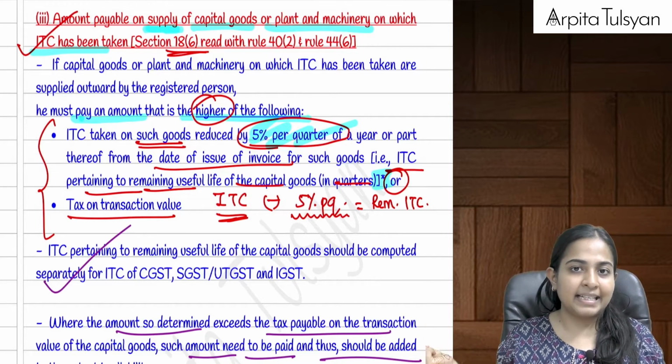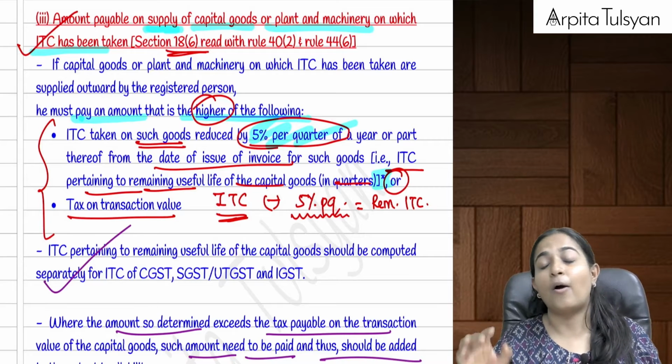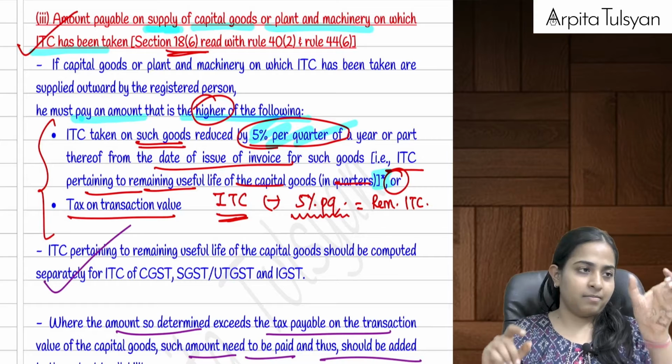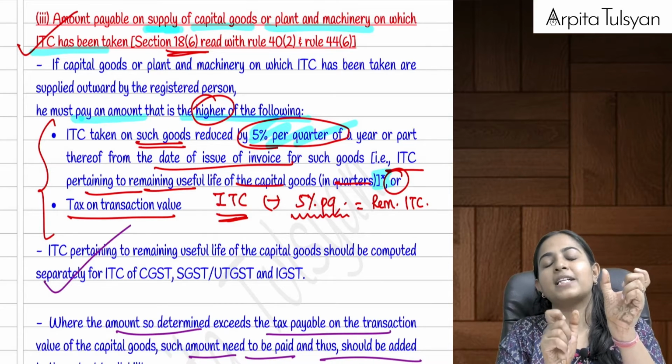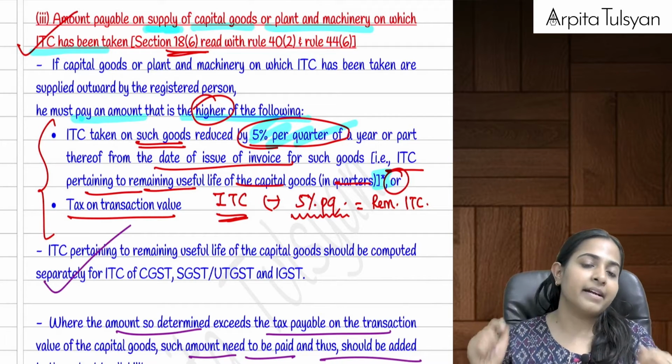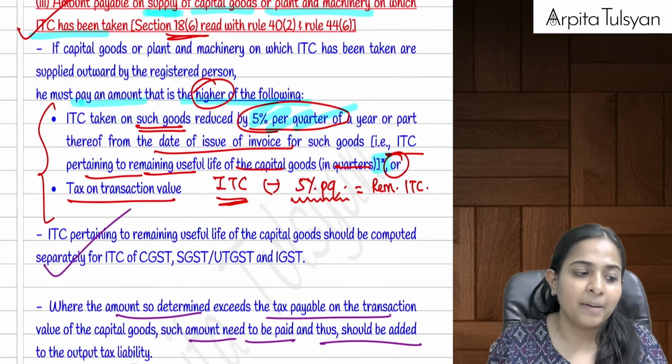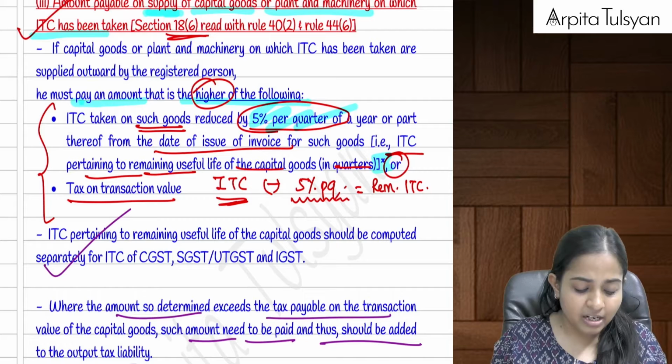Now you will be selling the capital goods, right? So there is the actual GST payable on the capital goods price. The remaining 60% ITC or the tax payable on the capital goods, whichever is higher, is the amount of GST payable under section 18 subsection 6.